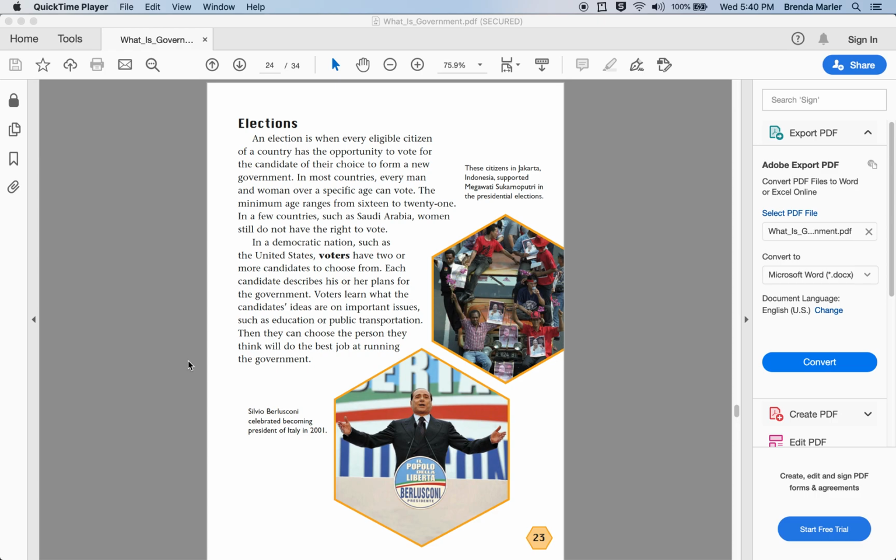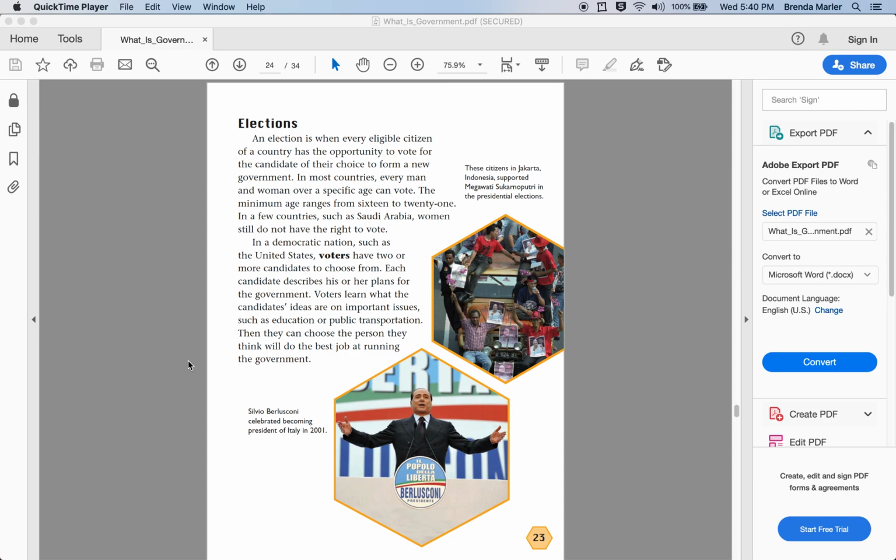In a democratic nation, such as the United States, voters have 2 or more candidates to choose from. Each candidate describes his or her plans for the government. Voters learn what the candidate's ideas are on important issues, such as education or public transportation. Then they can choose the person they think will do the best job at running the government.